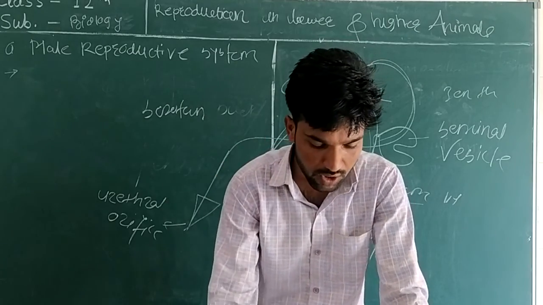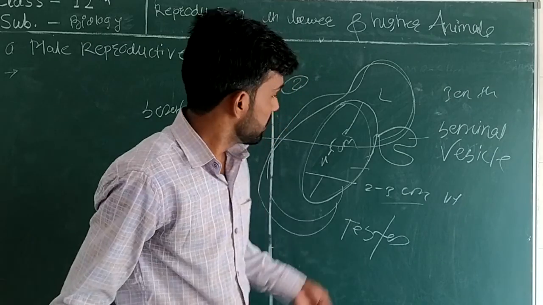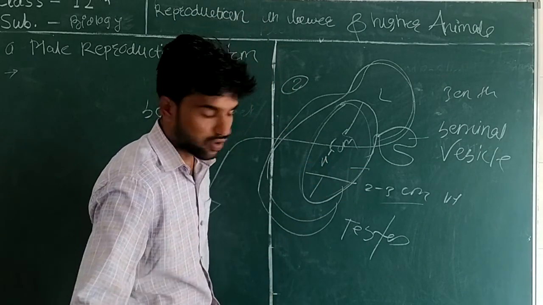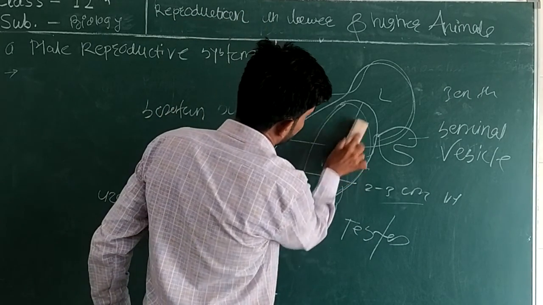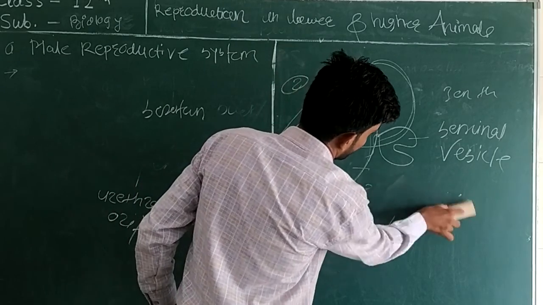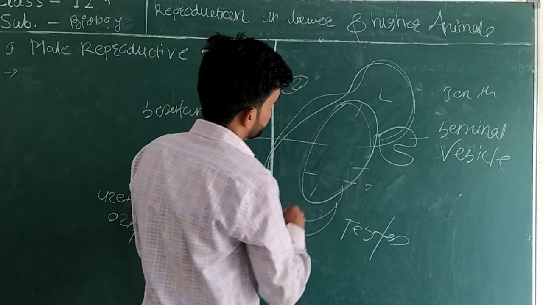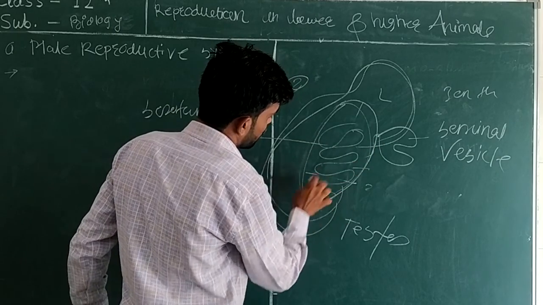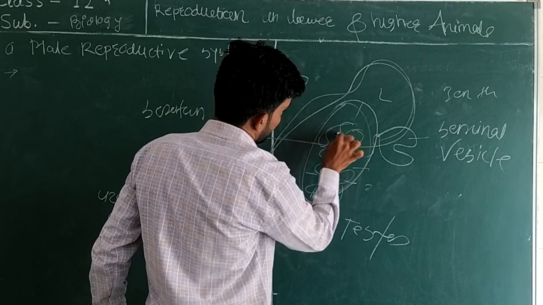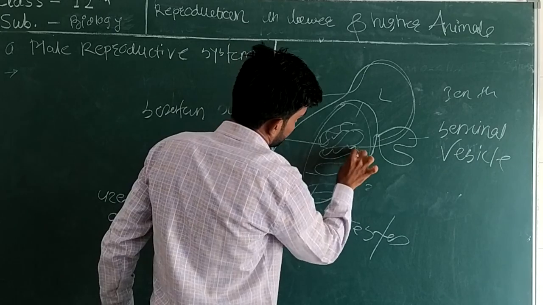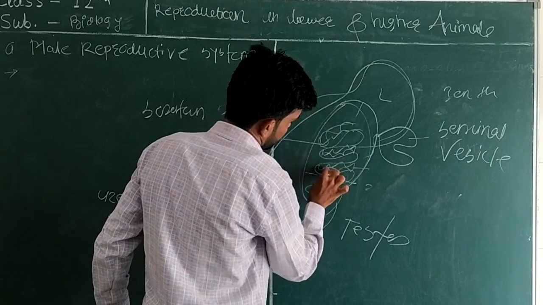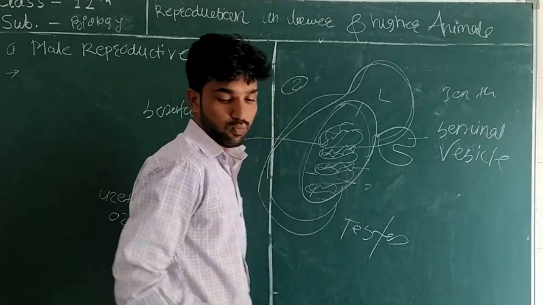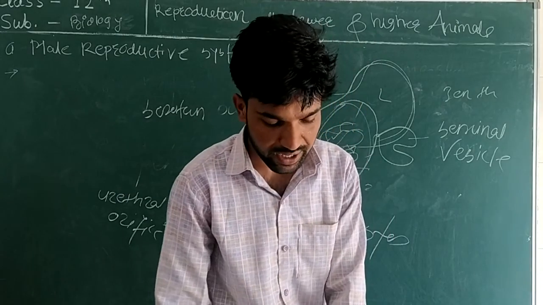There is a tube-like, wire-like structure inside the testes. You can see the diagram in your books and get a brief idea.